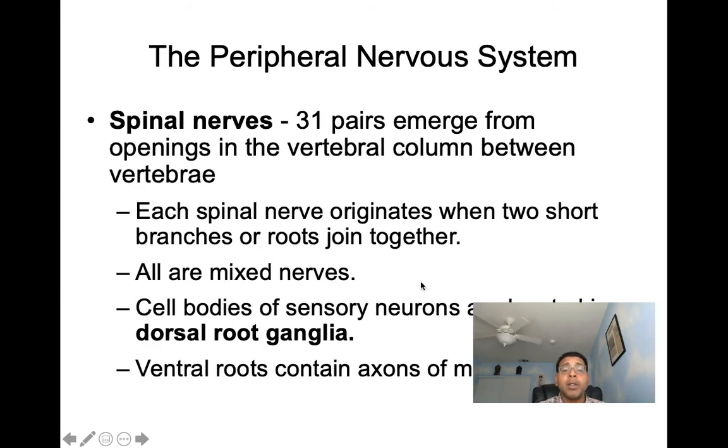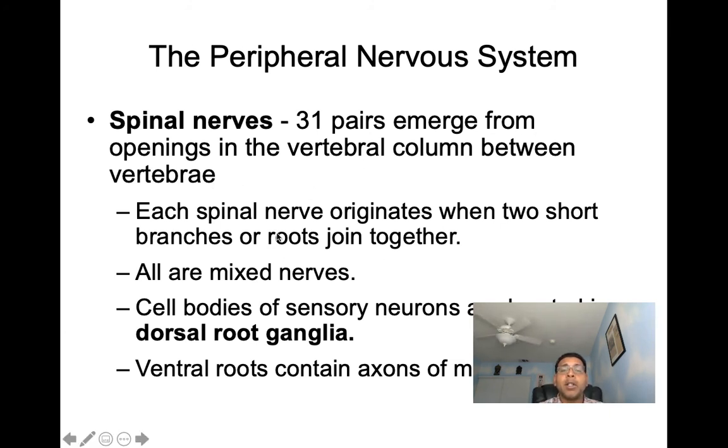Now we talk spinal nerves. Spinal nerves, we have 31 pairs. One way I remember that is Baskin-Robbins, 31 flavors of ice cream. We have 31 pairs of spinal nerves. So every time I think spinal nerves, I think Baskin-Robbins. So these 31 pairs emerge from the openings in the vertebral column between the vertebrae, those intervertebral foramina we saw.